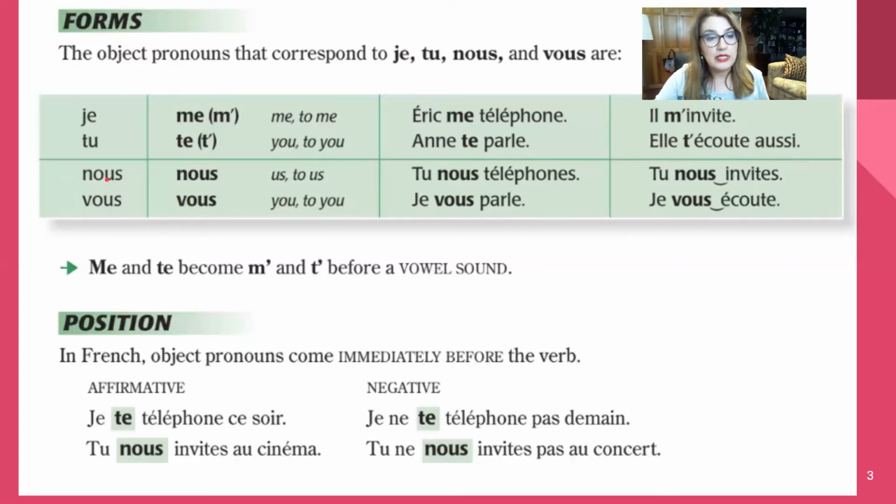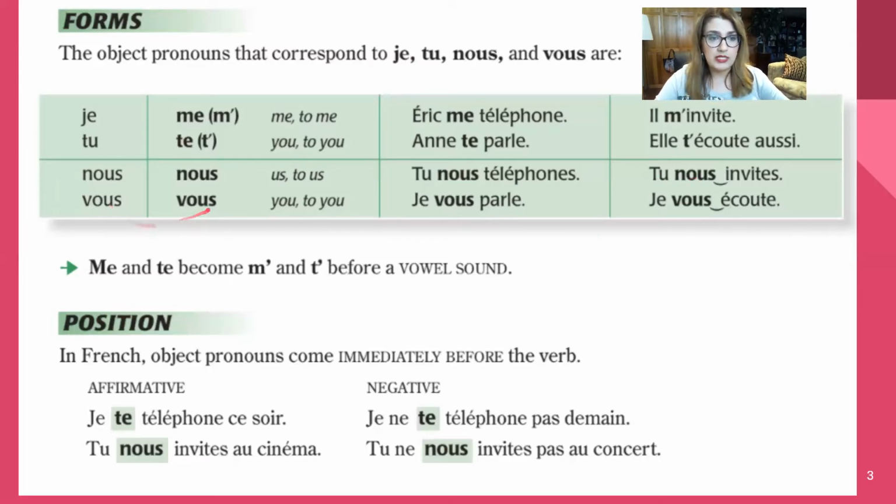D'accord? Nous is a subject, and the object corresponding to nous is nous, in a sentence like this. Tu nous téléphones. You call us. You is the subject. Us is the object. The object is a noun, the person or thing that the action applies to, not the action is done by. That would be the subject. Tu nous téléphones. You call us. Tu nous invites. You are inviting us or you invite us. Tu is subject pronoun and nous is object pronoun.